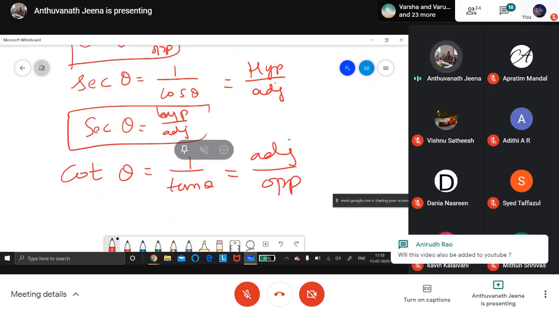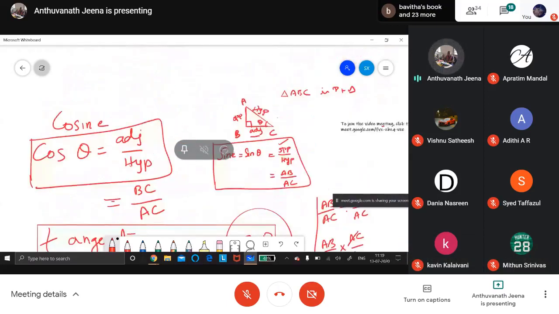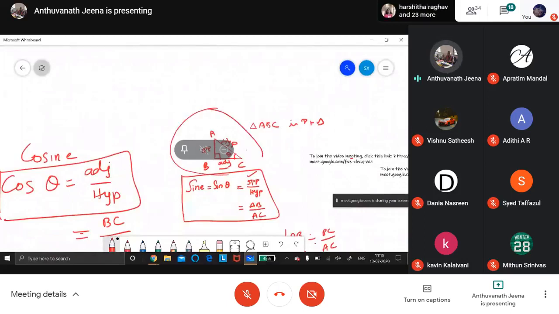Close your eyes and learn. First, you should get this triangle into your mind. When I ask you a question, immediately when you close your eyes, you should see that big right angle triangle with theta here. Sine theta means opposite by hypotenuse. Cos theta means adjacent by hypotenuse. Tan theta means opposite by adjacent. Cosecant theta is 1 by sine, so hypotenuse by opposite.